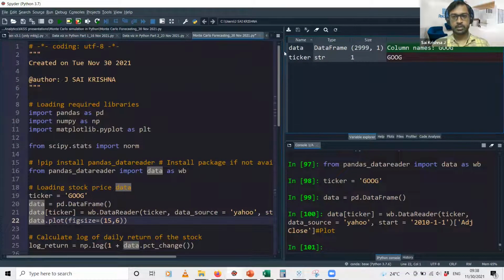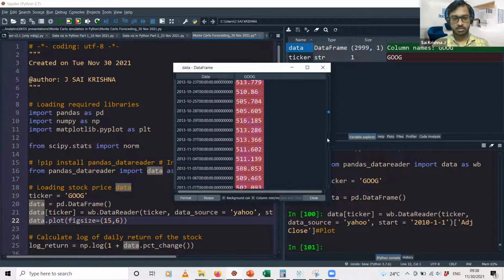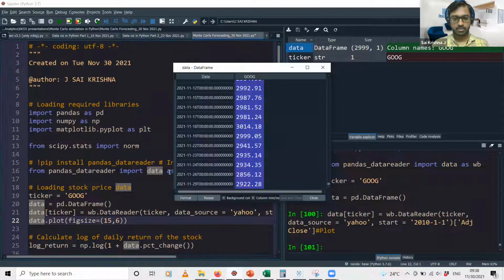So now that we have downloaded the data, let's see what it looks like. On each date, starting from 31st of December 2009, 4th Jan 2010, 5th Jan 2010, and so on, it has the stock prices. So we have it for 2,999 days, starting from December 2009 to 29th of November 2021, that is yesterday.